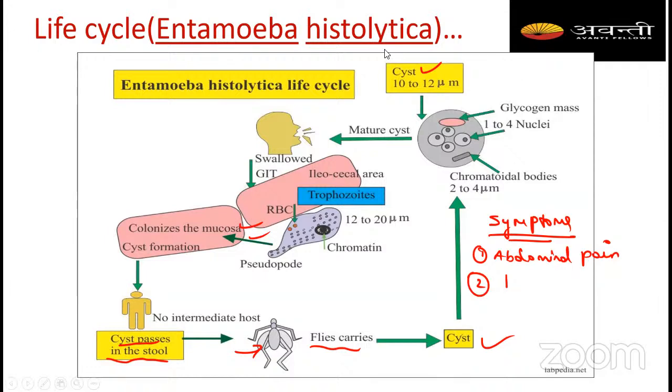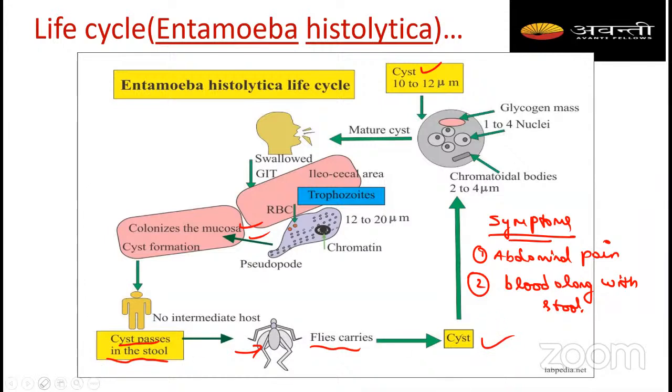We call it blood along with stool. Then some other things are abdominal pains, which we have already told.